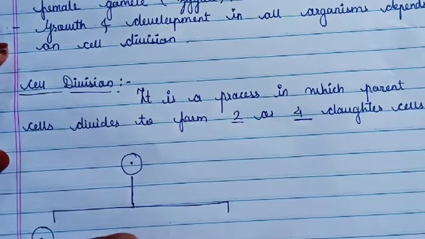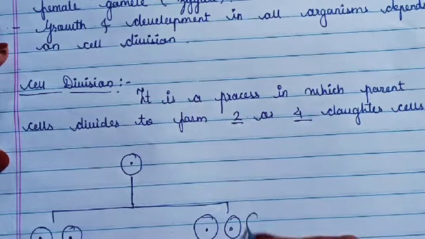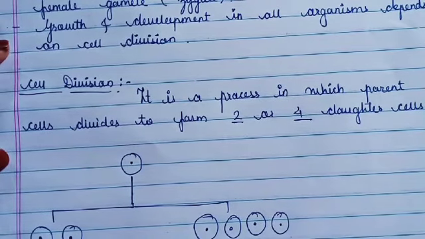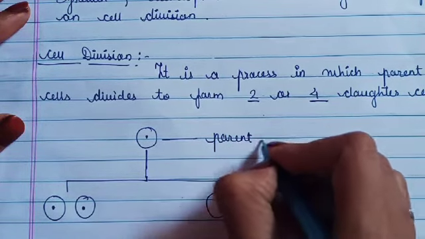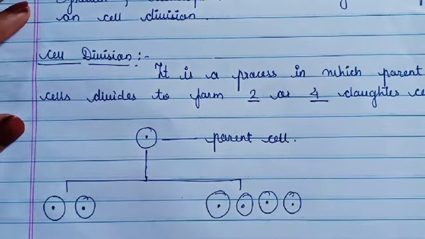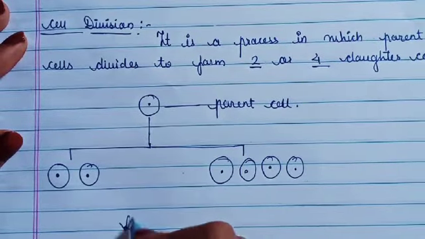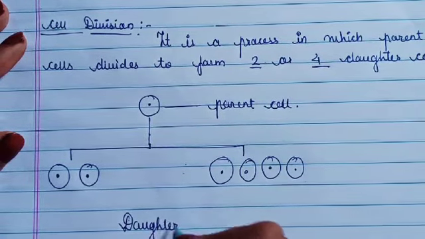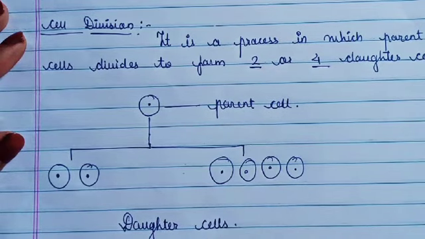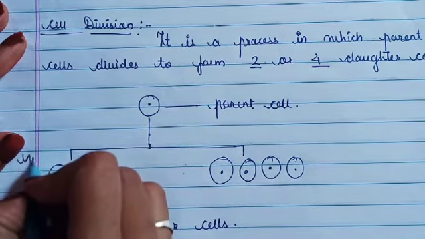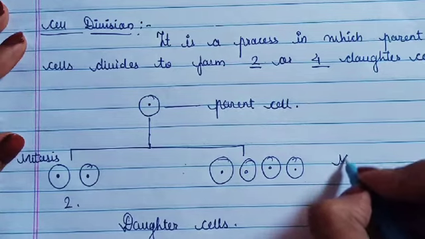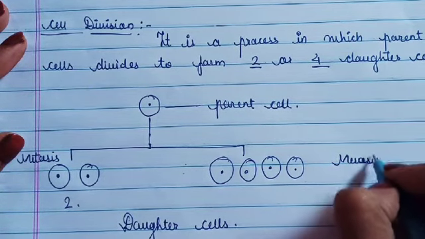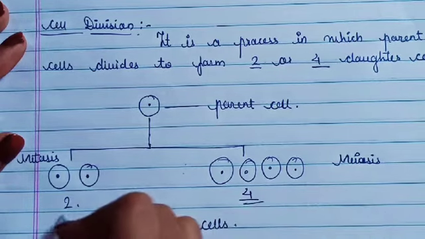Means here, if mitosis takes place, then 2 daughter cells are going to be formed, and if it is meiosis, then 4 daughter cells are going to be formed.